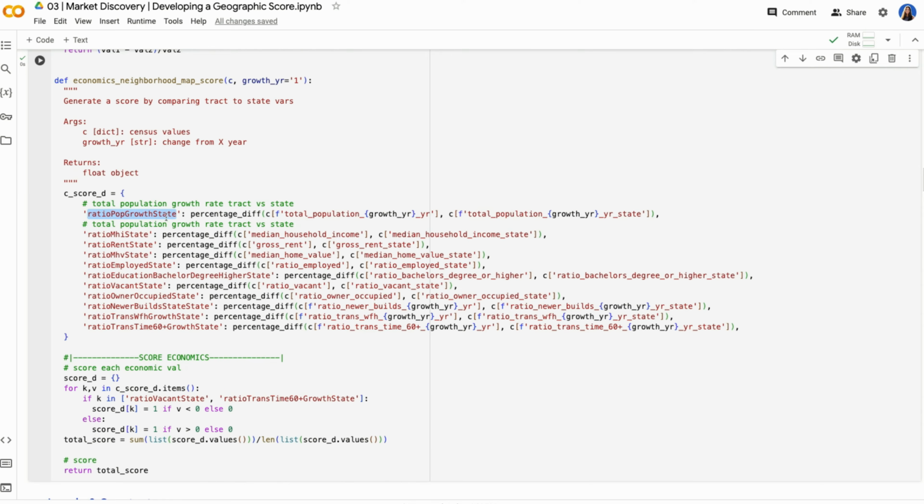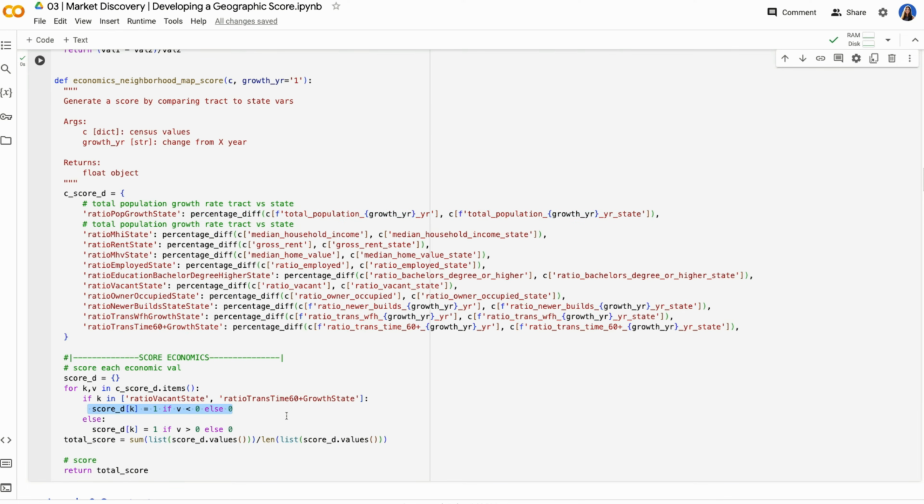So we see population growth in comparison to state, median household income in comparison to state, rent to state, median house value, newer builds, etc. So these were all features I got for free from the US Census. And then I'm now putting this into a dictionary. I'm looking at the percentage difference between the value for that tract versus the entire state. And then based on this, I'm scoring it.